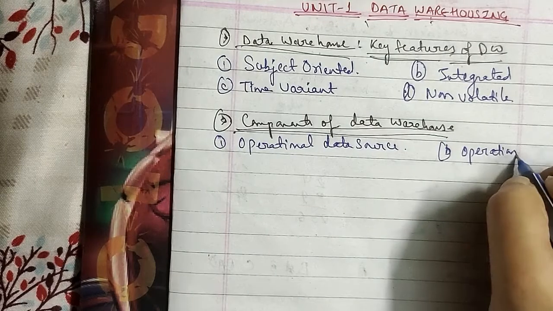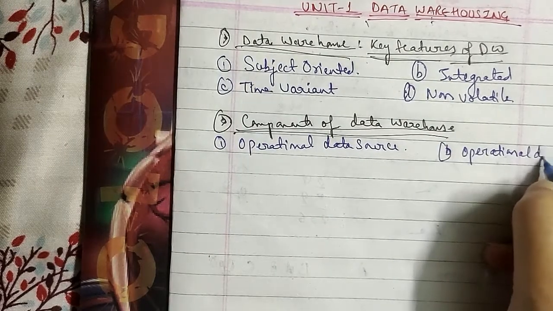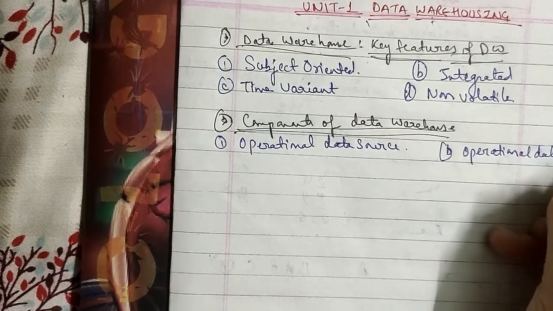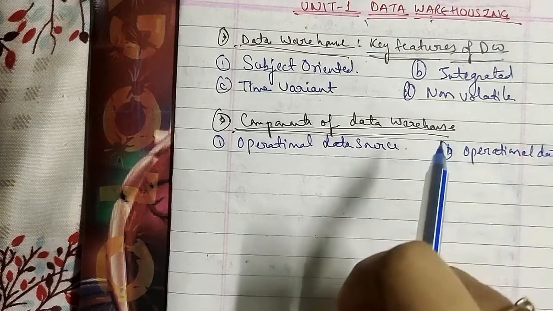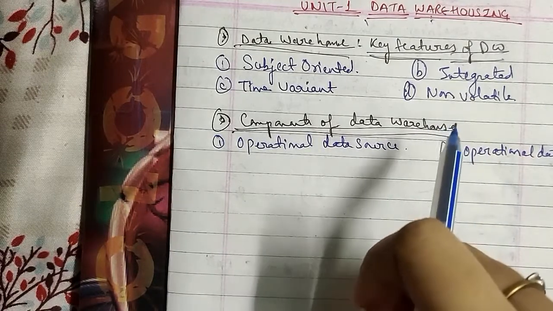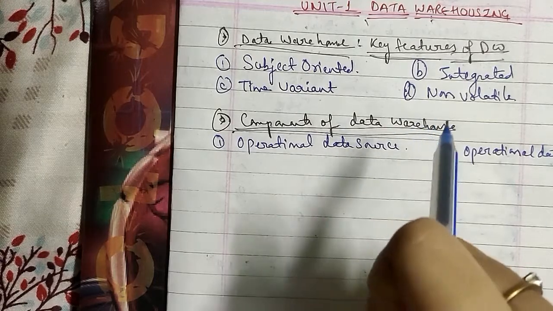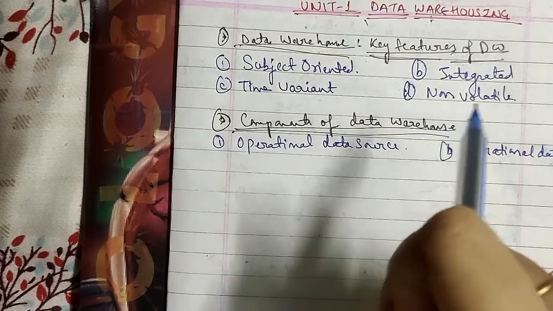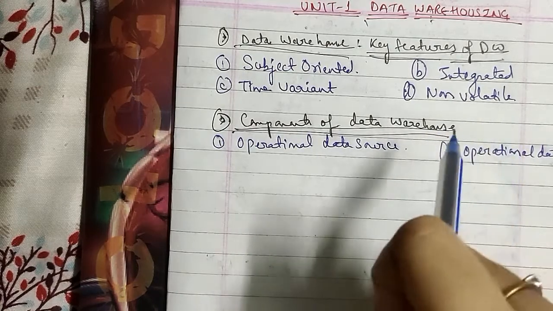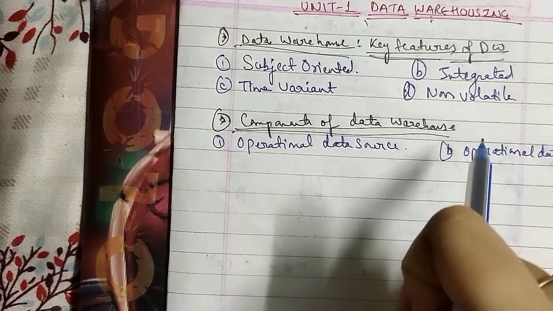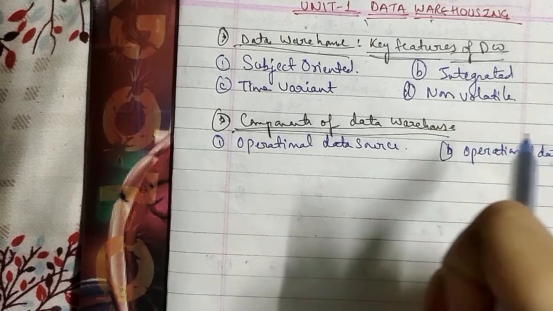Operational data store. The operational data store is a repository of current and integrated operational data used for analysis. It is structured and supplied with data in the same way as the data warehouse, but may act as a staging area for data to be moved into the warehouse.